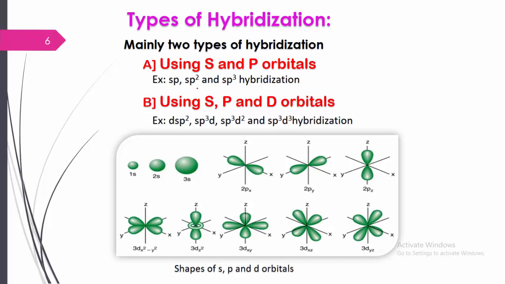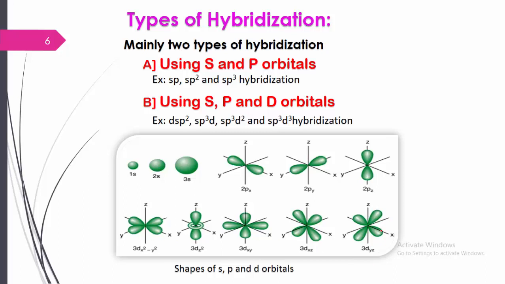Again, for the 3d orbitals we have five d orbitals: dx square minus y square, which lies completely on the axes, and dz square, which is along the z axis. Then dxy is in the plane between x and y, dxz is in the plane between x and z, and dyz is in the plane between y and z.